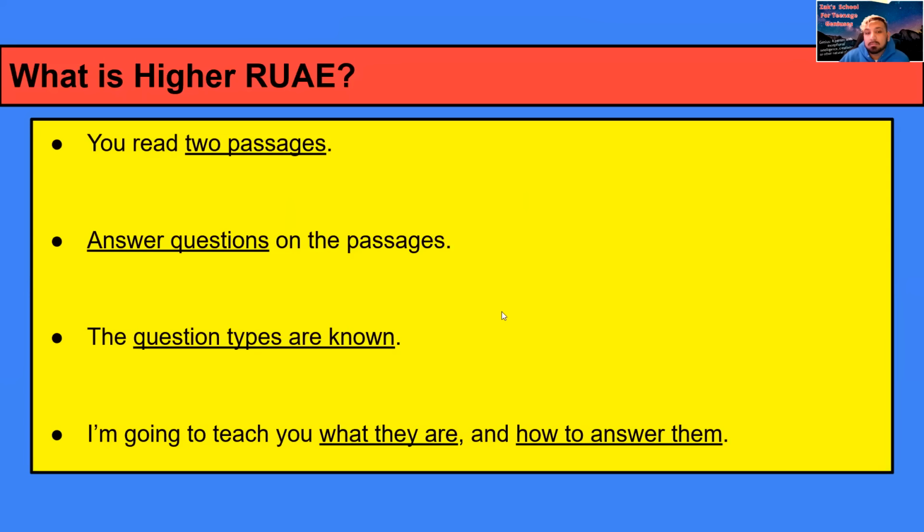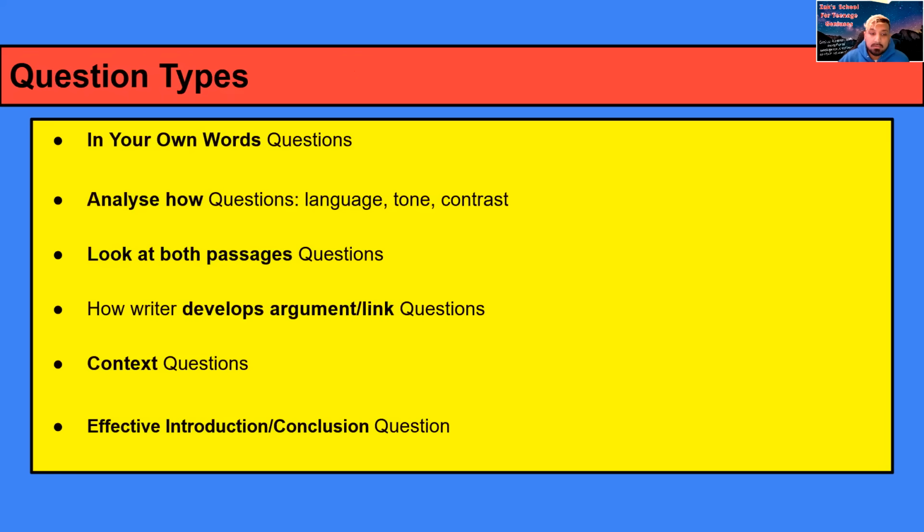Okay, let's check. Yeah, cool. So the good thing to know is that the question types for RUAE are known, and there's only 6 of them. You know what I'm saying? I'm going to break down also the steps to answering them. They're also known, and I'm going to break that down for you now. Okay, so here are the 6 question types. You can pause this obviously if you want to write it down. Here are the 6 question types. And now we're going to get into answering each type, yeah?